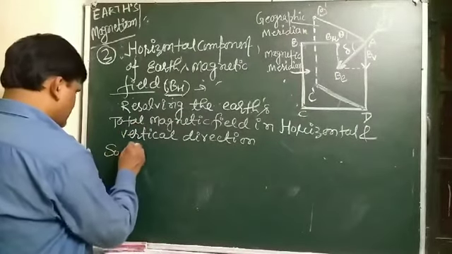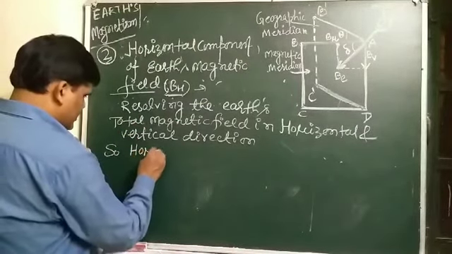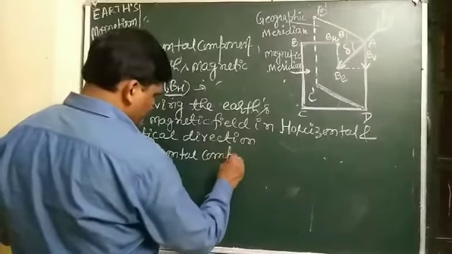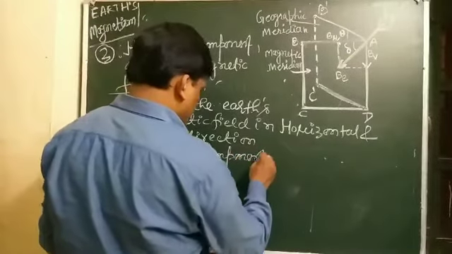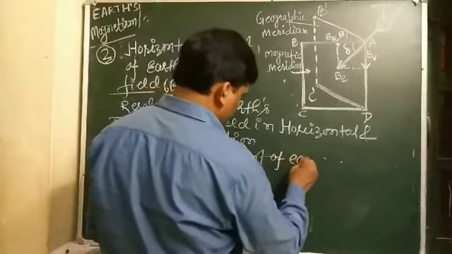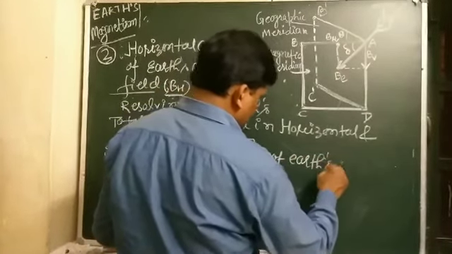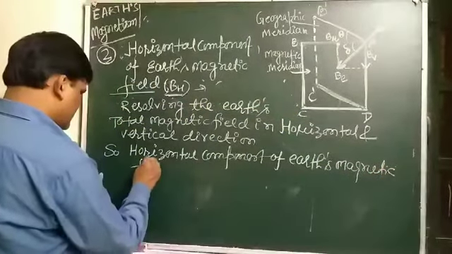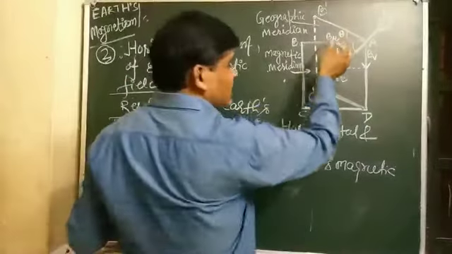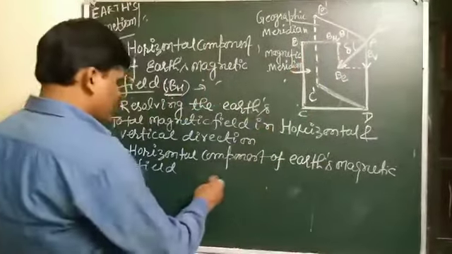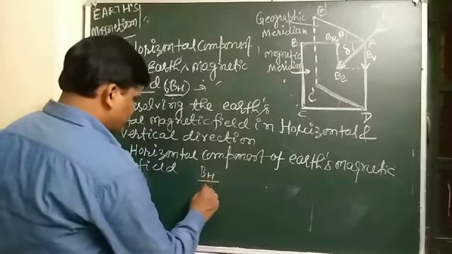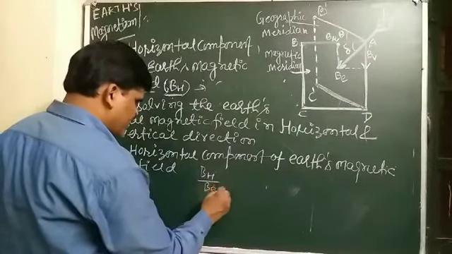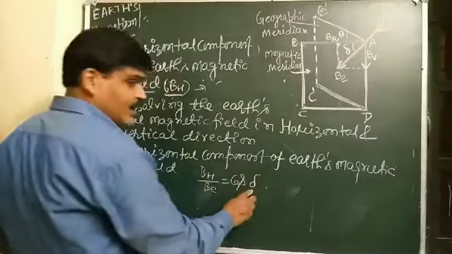So the horizontal component of Earth's magnetic field is BH. We can write BH by what? Base by hypotenuse. So base by hypotenuse, that is BH by BE, equal to cos delta, where delta is the angle of dip.